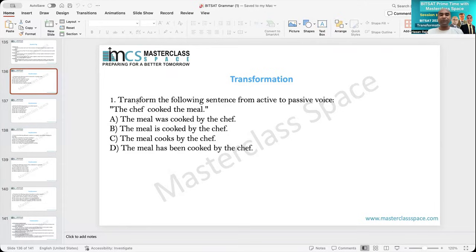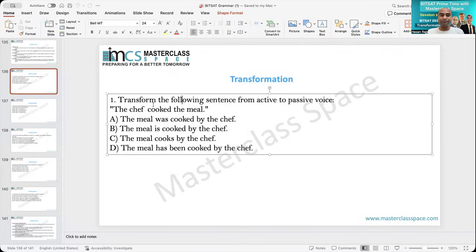So let's begin. What we are going to talk about is transformation. Transformation means changing sentences without changing their sense. Here it says, the chef cooked the meal. This is in active voice. You have to transform it into passive voice.